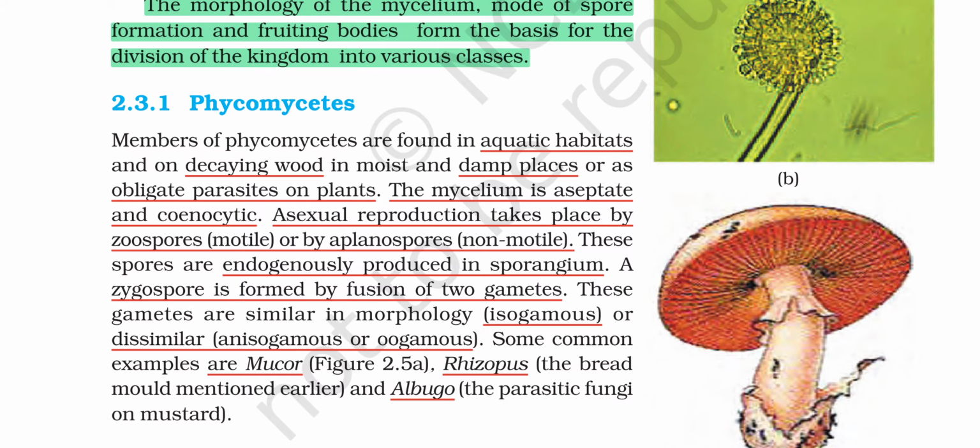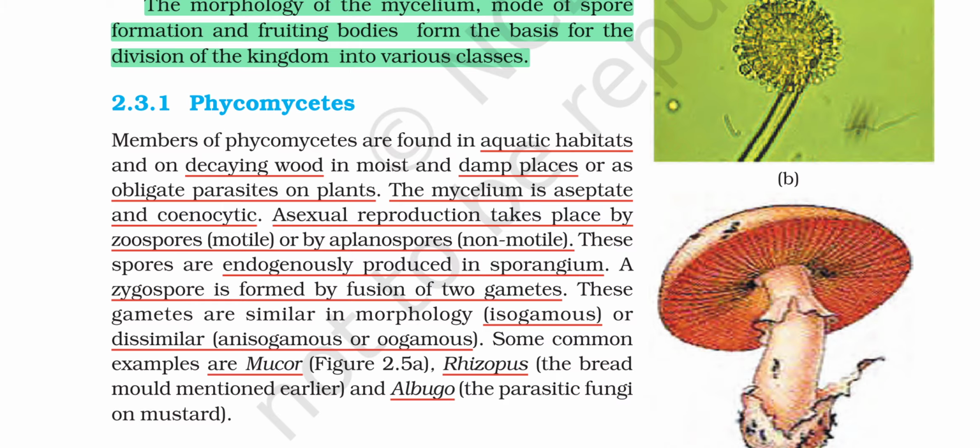Endospores in sporangium. A zygospore is formed by fusion of two gametes that we have seen in the diagram. These gametes are similar in morphology, that means isogamy, or dissimilar, that means anisogamy or oogamy. Iso means same. Okay, same gametes. Anisogamy means different gametes.